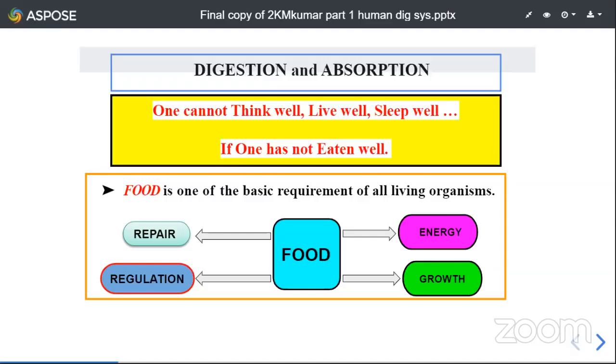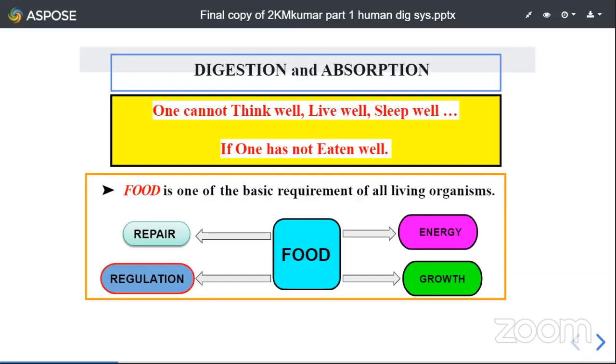Simple, we shall eat some food. It's over. So what happens to this food when it goes inside of our body? Very simple, the food which goes inside our body gets digested. So that is the process of digestion. The food undergoes a process called digestion.